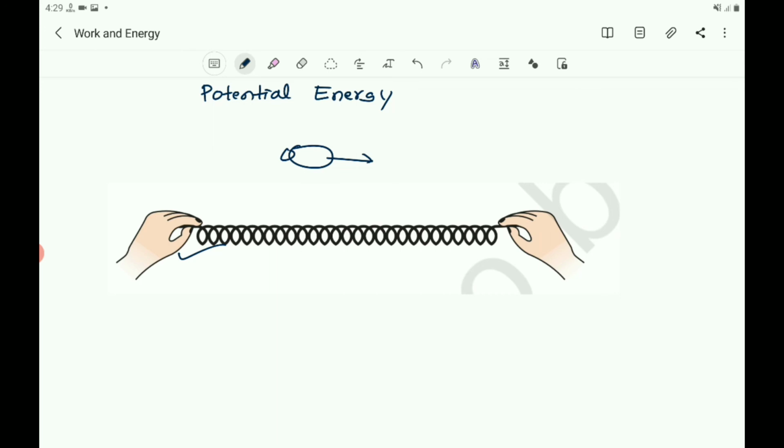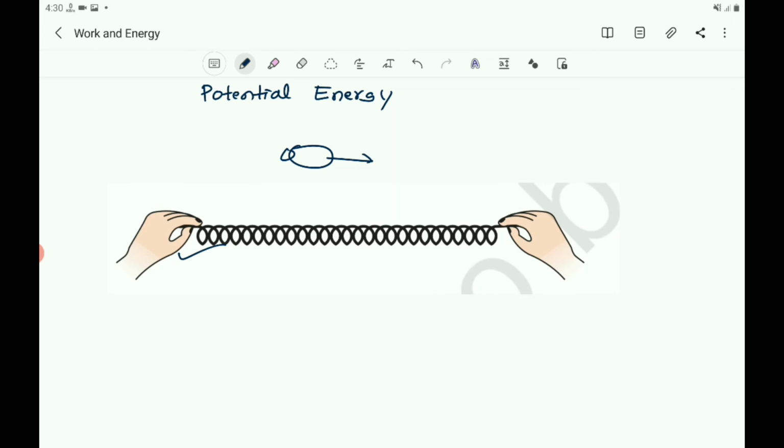Now lift an object through a certain height. The object can now do work. It begins to fall when released. This implies that it has acquired some energy. If raised to a greater height, it can do more work and hence possesses more energy. As the height increases, the energy acquired also increases. In all the situations, the energy gets stored due to the work done on the object, and the energy transferred to an object is stored as potential energy.